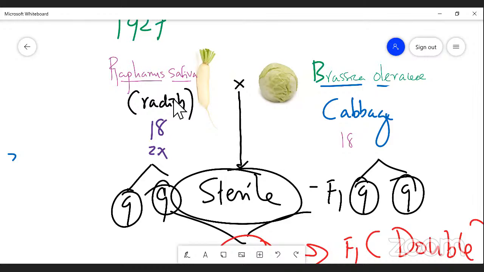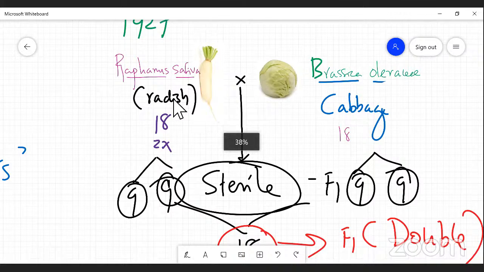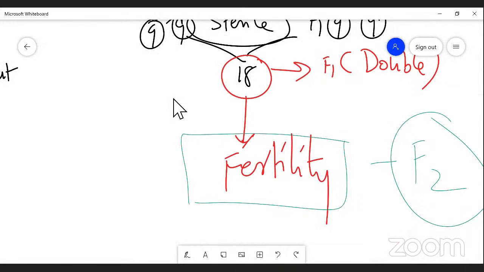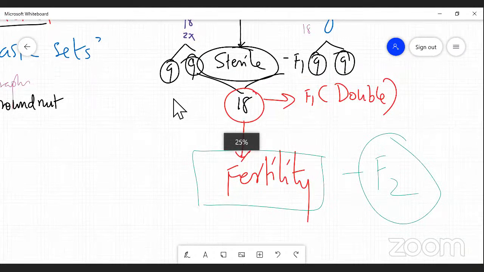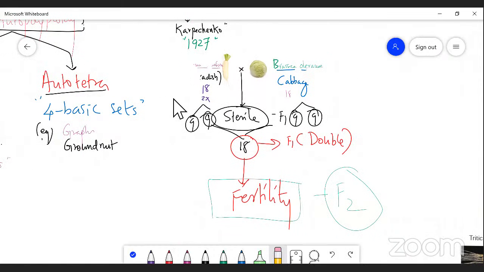When we cross the radish with Brassica oleracea, what is going to be obtained in the F1 generation? What is its name? It is sterile. Let us take the genus name of Raphanus and the genus name of Brassica. What is it called?